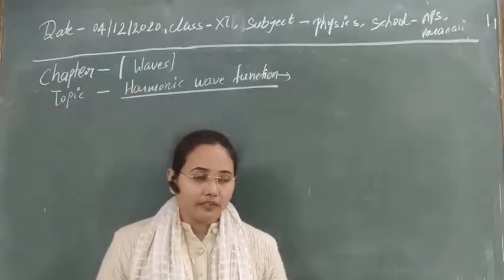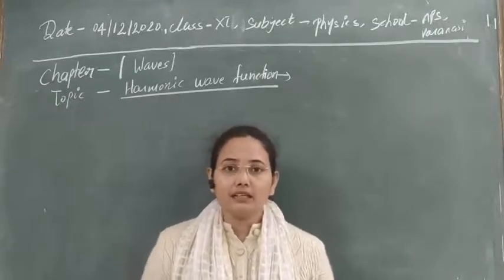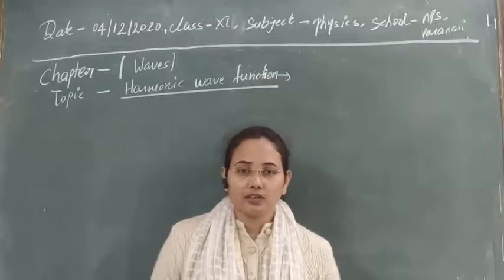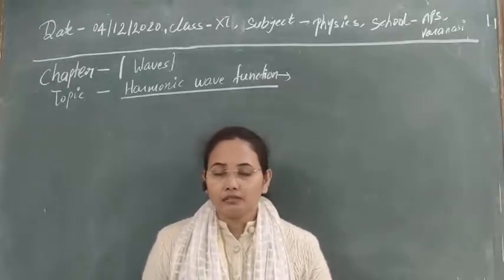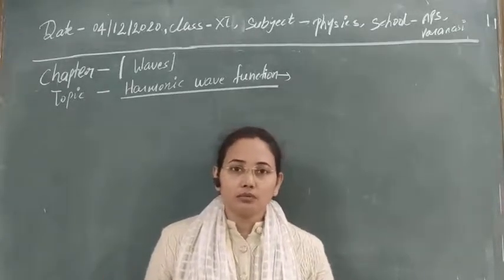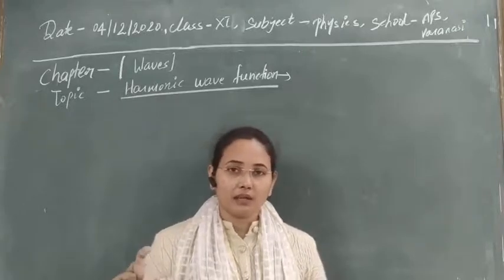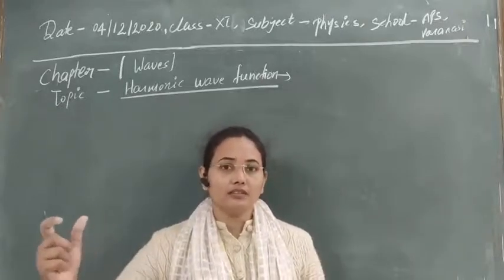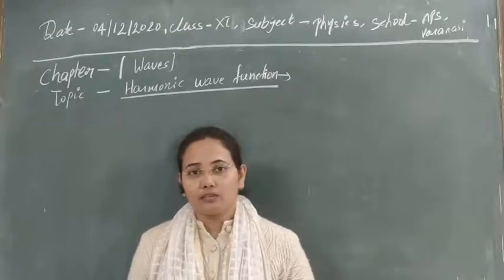Clear? So if in the wave motion the particles are executing harmonic oscillations, then that type of wave, constituted by the vibrations of particles in harmonic motion, is known as harmonic wave motion.